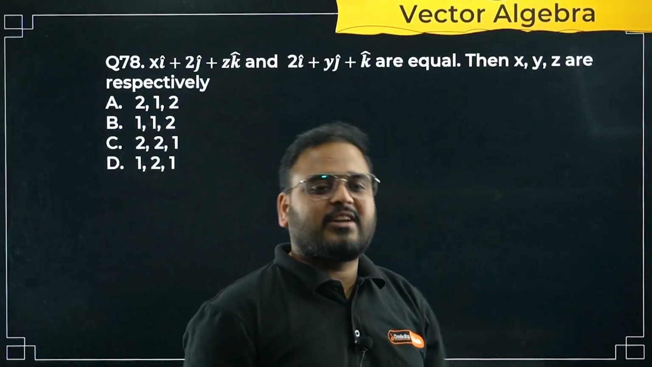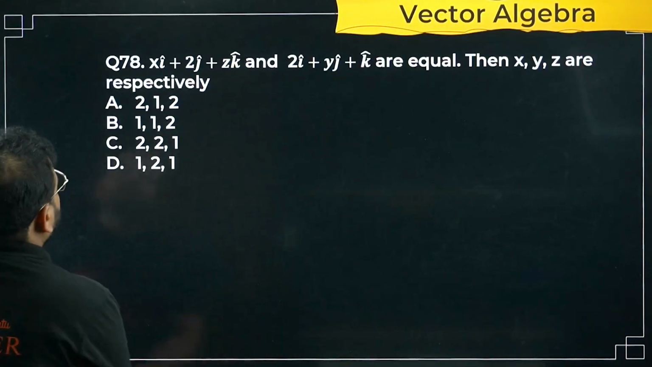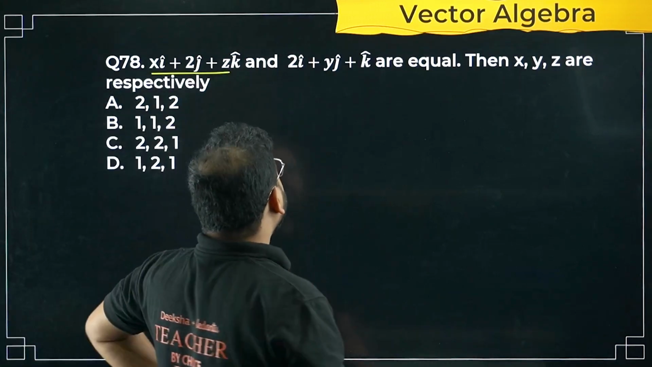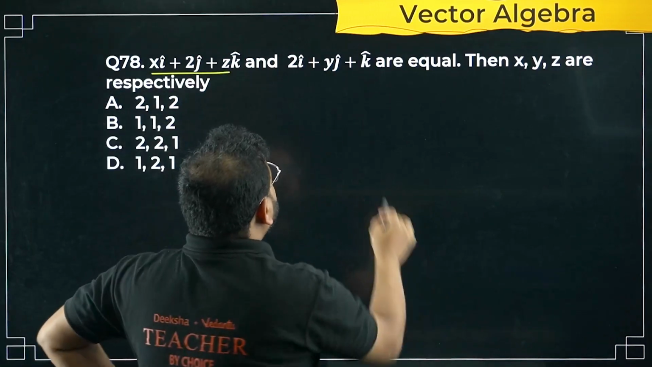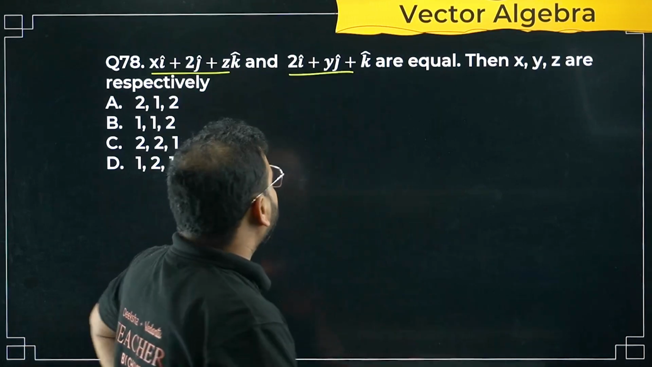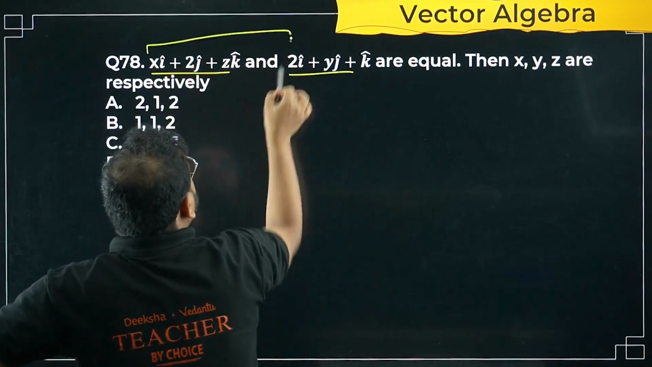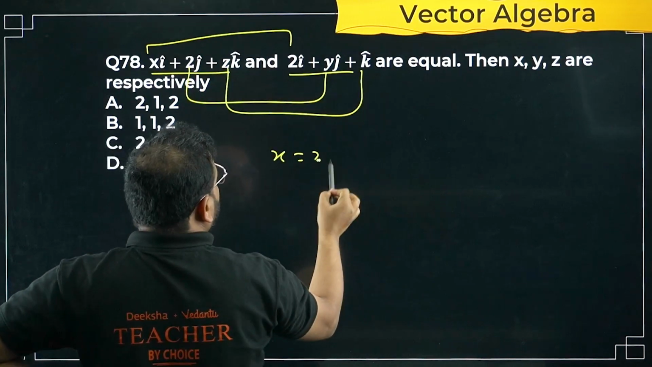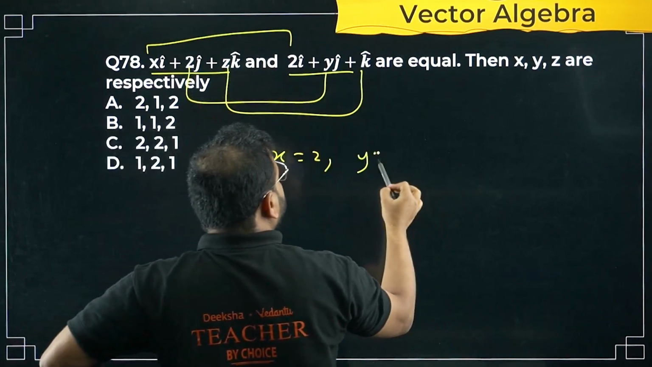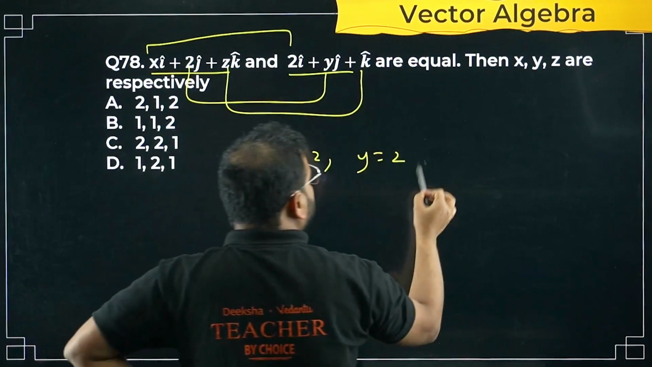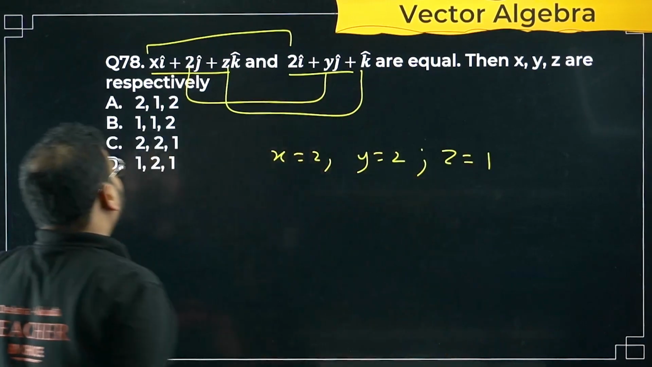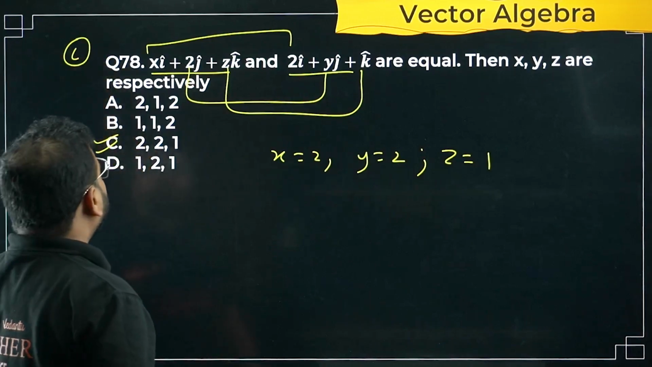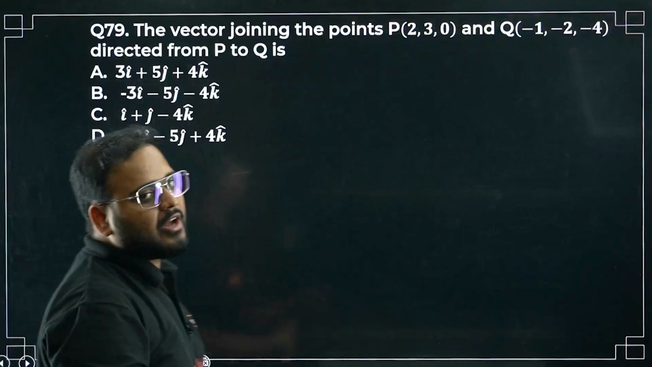Question number 78 now. 77 is done. Now a vector algebra question. Let's solve this quickly. They have given two vectors, x i cap plus 2 j cap plus 2 k cap, and 2 i cap plus y j cap plus z k cap, which are equal only when x, y and z take particular values. So x is 2, y is 2, and z is 1. Option C is right. Moving on to question number 79. We are doing vector algebra now.